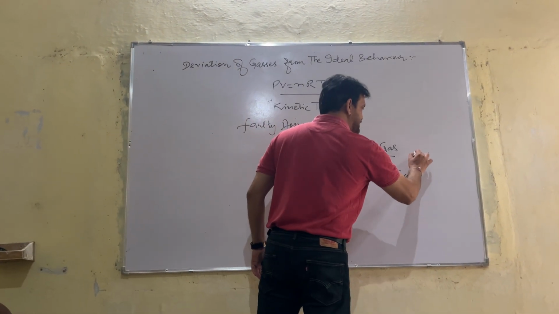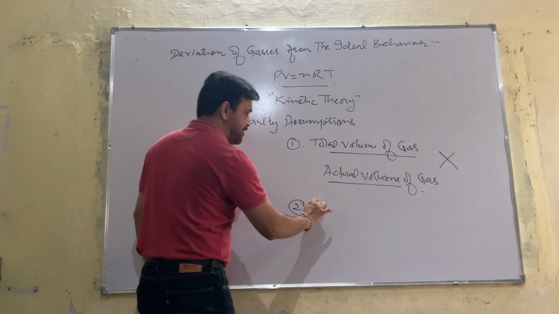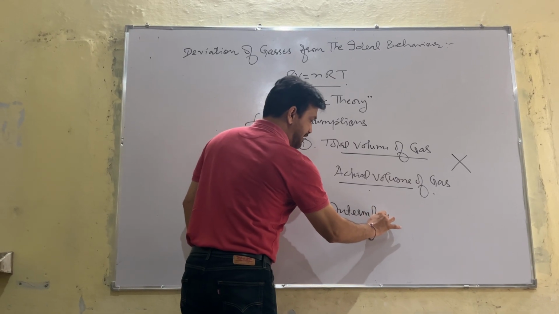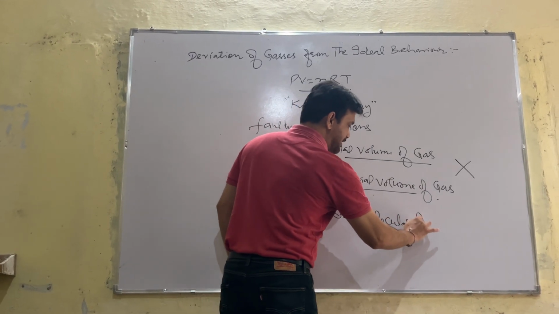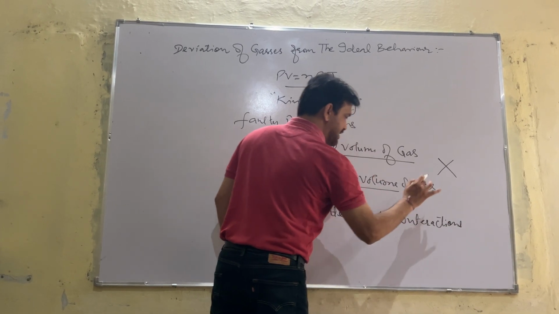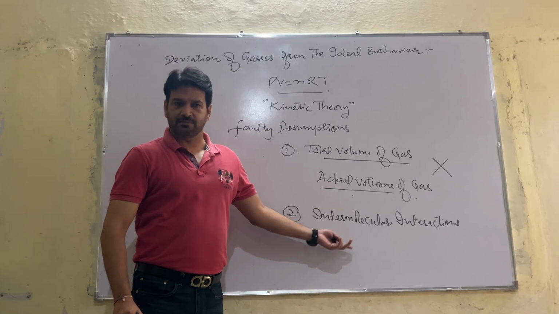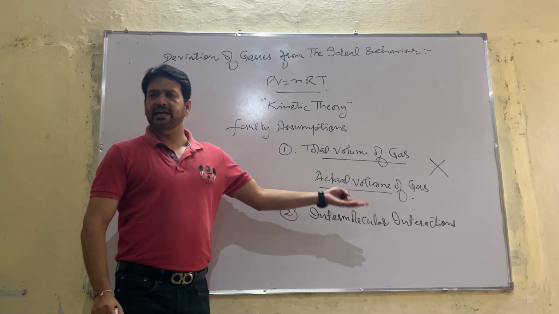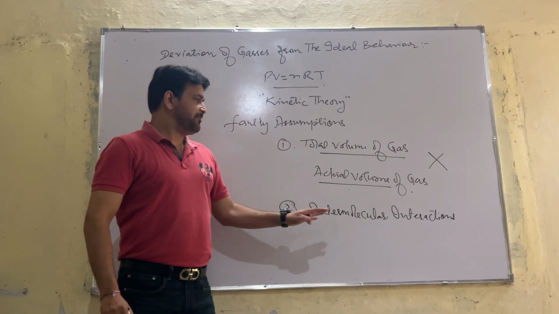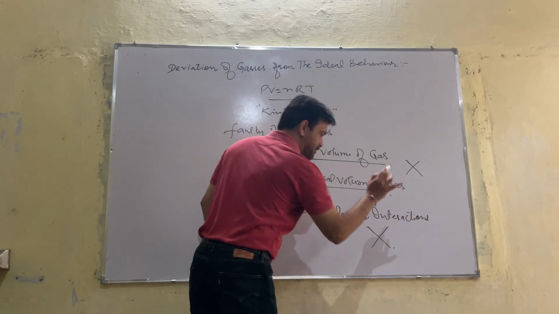This assumption is faulty. And number two, there are no intermolecular interactions between the gas molecules. Interactions means either attractive forces or repulsive forces. There are no such interactions assumed in the gas molecules, and this is also a faulty assumption.